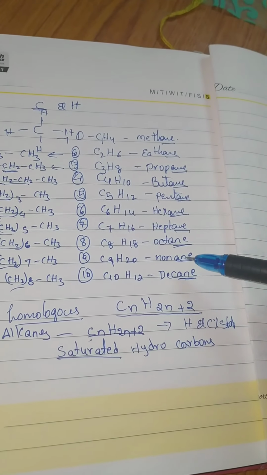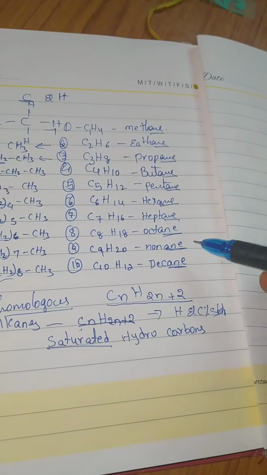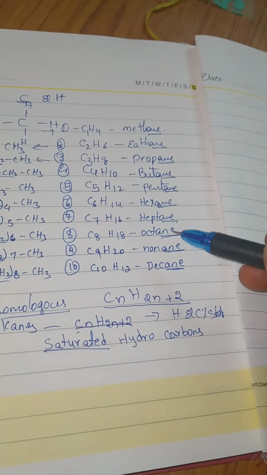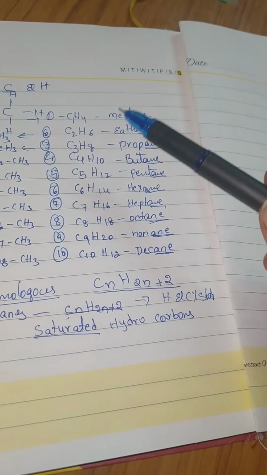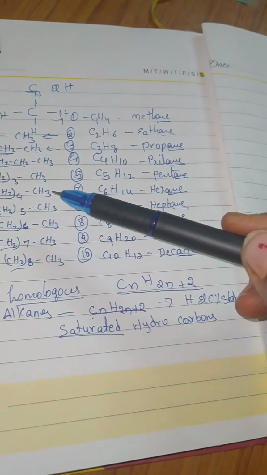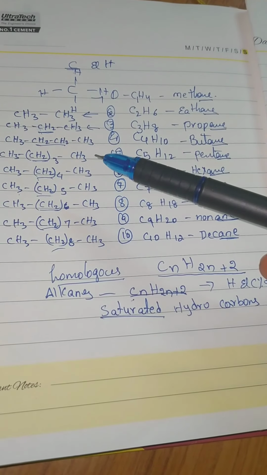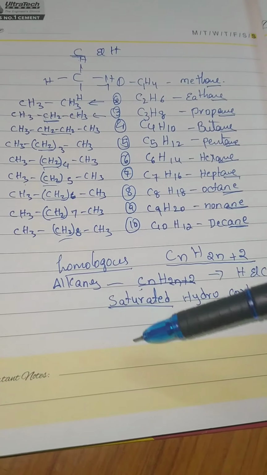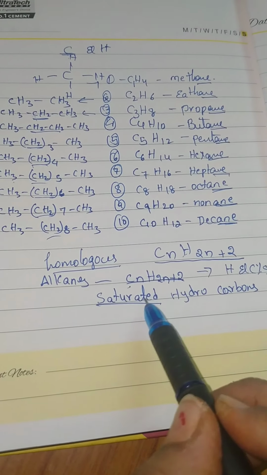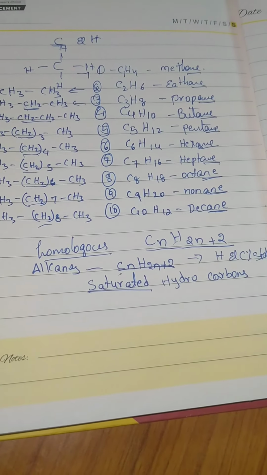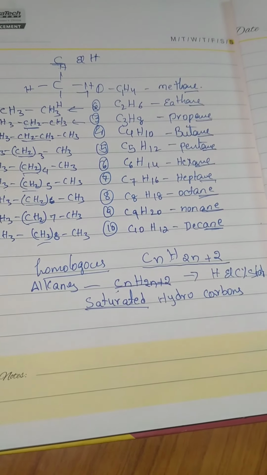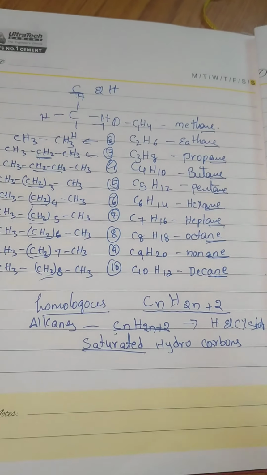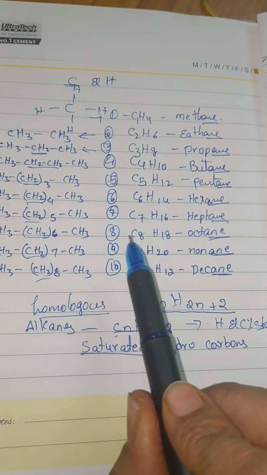The suffix -ane is symbolic information that it is a single-bonded alkane chain following the rule CnH2n+2, a saturated hydrocarbon. This nomenclature is only for simple straight chains.